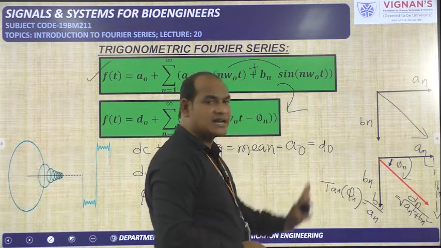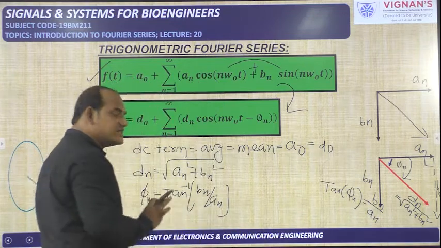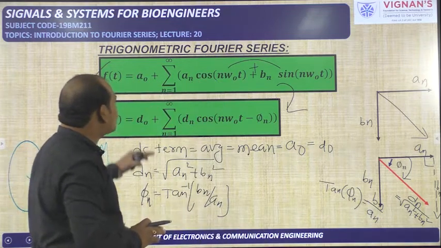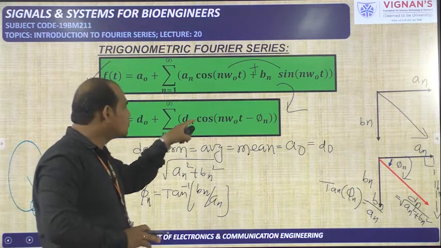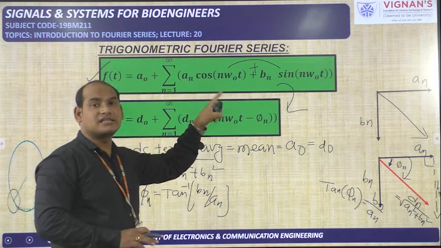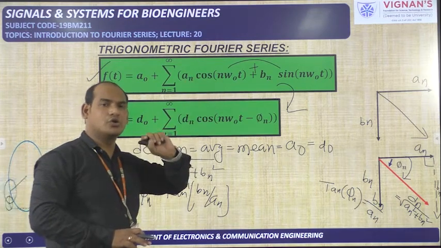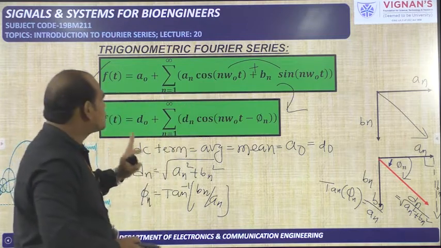And why minus I have already explained, because that is in the clockwise direction. In this way we can represent the cosinusoidal representation also. This is called cosinusoidal representation because only the cosine function is there. Here cosine and sine both are there, that's why it is a trigonometric representation. If you know trigonometric, it is easy to write cosine also.